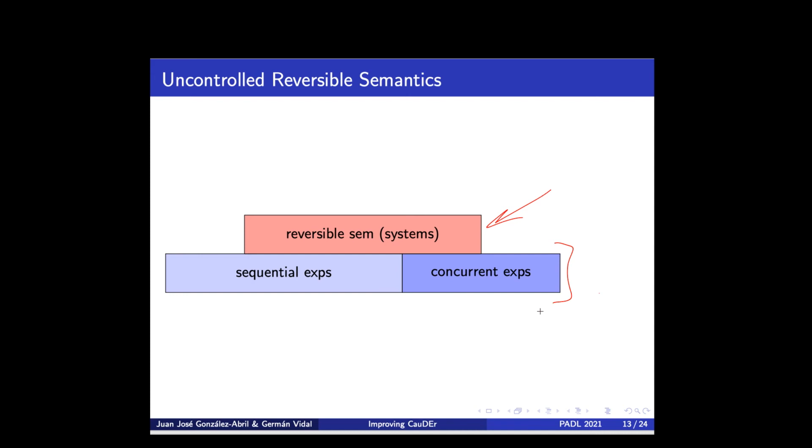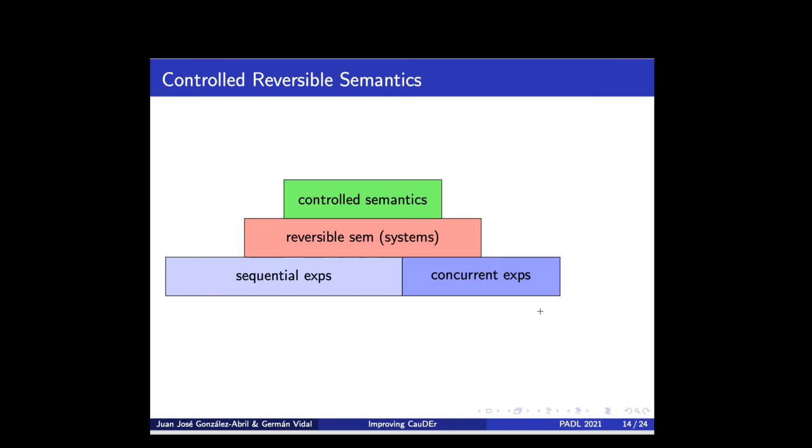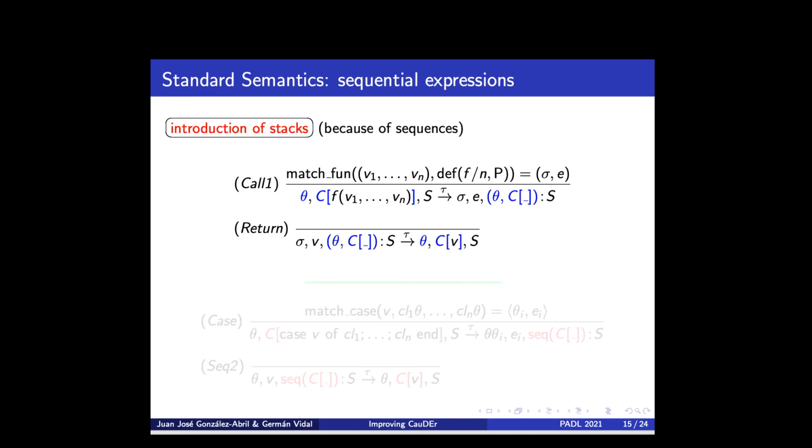And in our debugger, we have one more layer, which is what we call the control semantics, which has the rules that take the request from the user, requests like go forward until the sending of this message or go backwards until the spawn of this process, and then takes this information and drives everything in this semantics.